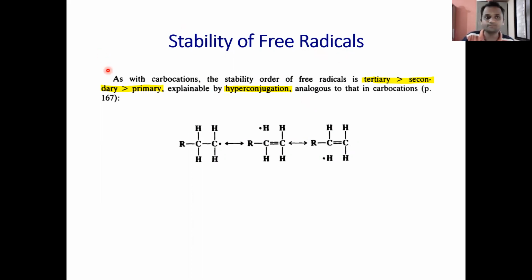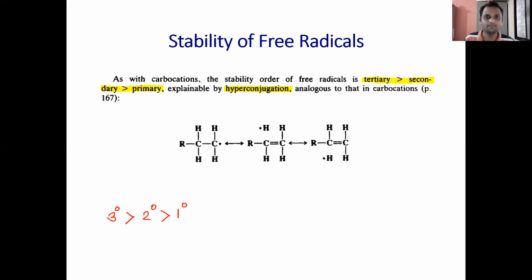Now see, as with carbocations, the stability order of free radicals is tertiary is greater than secondary is greater than primary. Okay, so we know that in the case of carbocations, we have studied that the tertiary carbocation is more stable than the secondary carbocation and it is more stable than the primary carbocation.